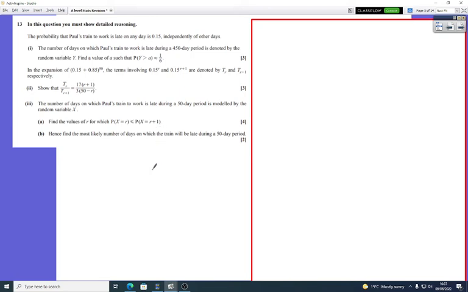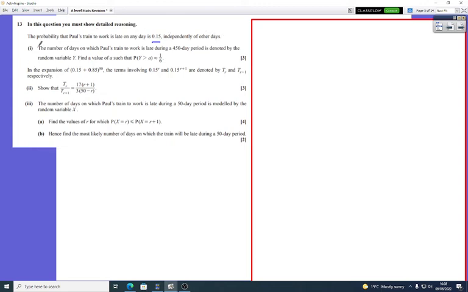Okay, again, pause this question if you want to have a go, otherwise continue watching and see what you think. So let's have a quick read. The probability that Paul's train to work is late on any day is 0.15. Again, it uses the word independent, so we can just multiply probabilities and they're not affected by previous events of